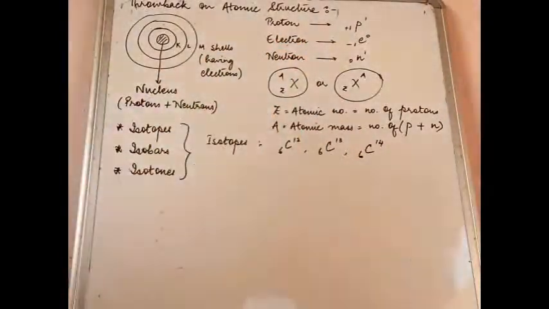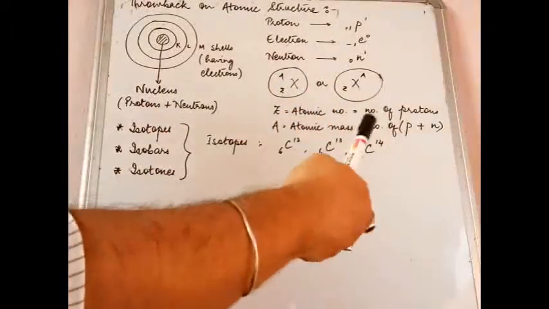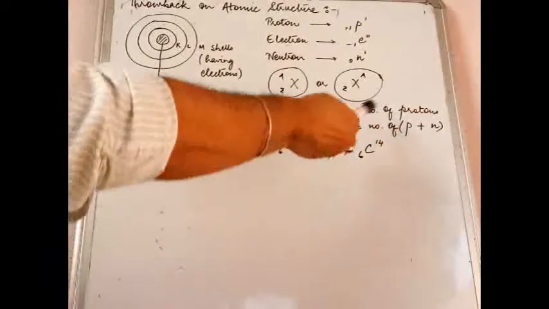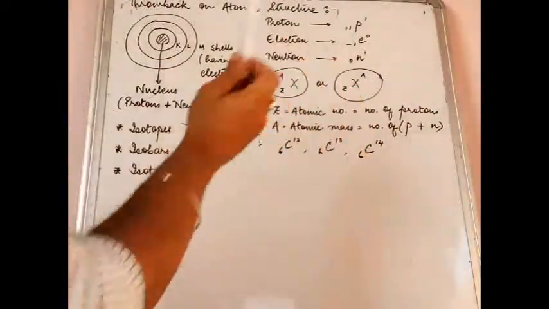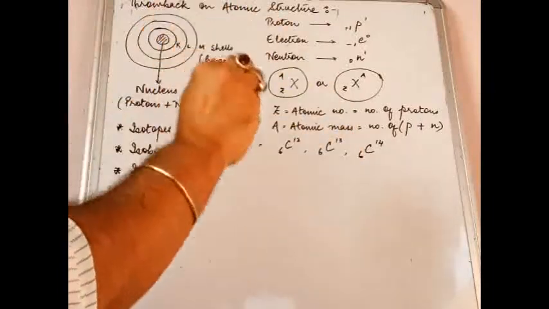So Z is the atomic number. Atomic number obviously means number of protons and also equal to number of electrons. I have not written that. Atomic number is equal to number of protons. Please remember, protons lie inside the nucleus.